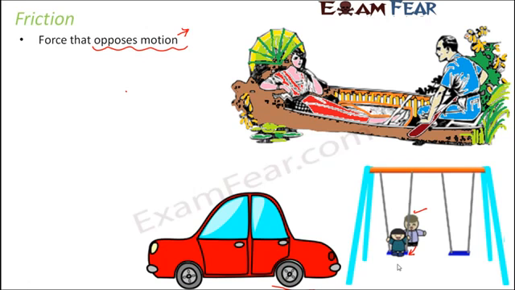Again, take an example of a person who is sailing a boat. In the boat also there is a lot of friction, and in order to overcome the friction, a person continuously needs to sail the boat. You see here, we try to make the oar move in this direction so that it pushes the water backwards and the boat can move forward. That's because there is continuously a frictional force which is trying to stop the boat from moving. So if we want to overcome the frictional force, some extra amount of force needs to be applied, and that is why it is required to sail the boat.